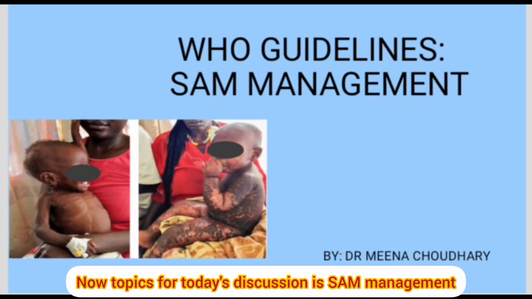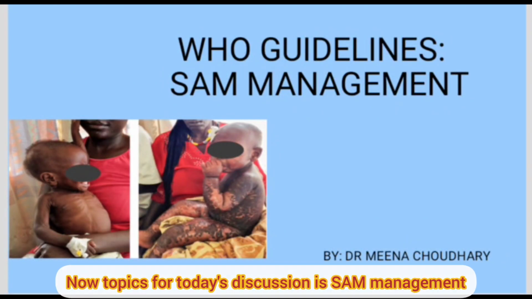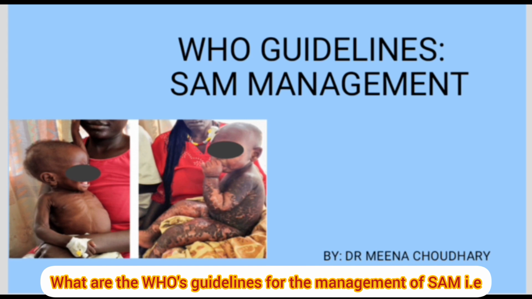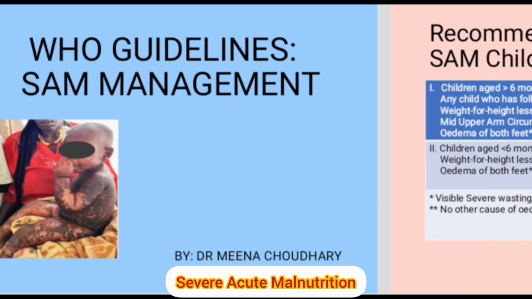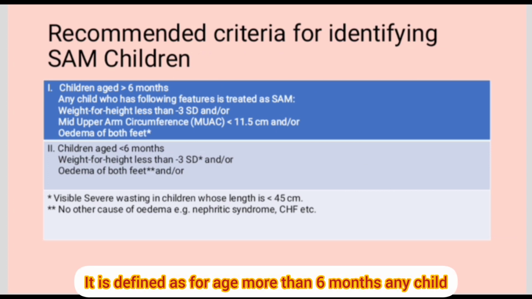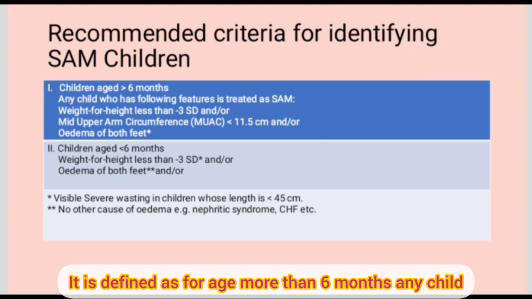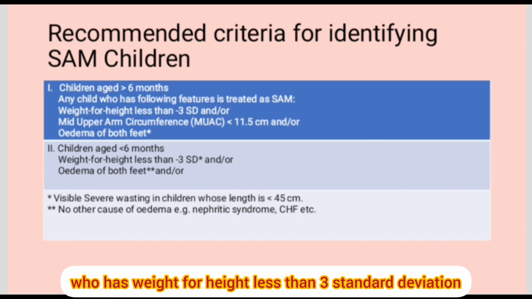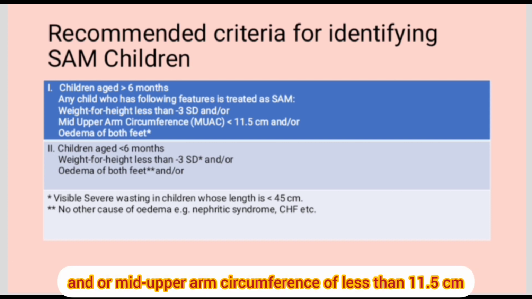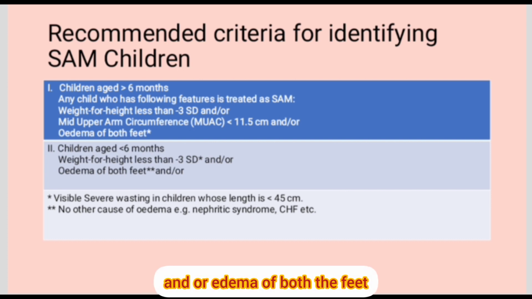Now, the topic for today's discussion is SAM management. What are the WHO's guidelines for the management of SAM, that is, severe acute malnutrition? It is defined, for age more than 6 months, as any child who has weight for height less than 3 standard deviation and/or mid upper arm circumference of less than 11.5 centimeters and/or edema of both the feet